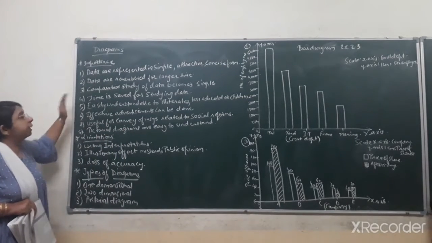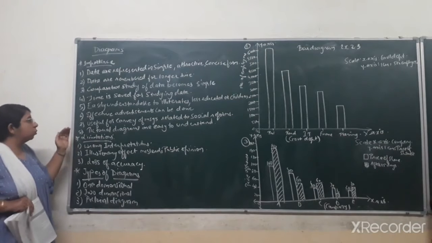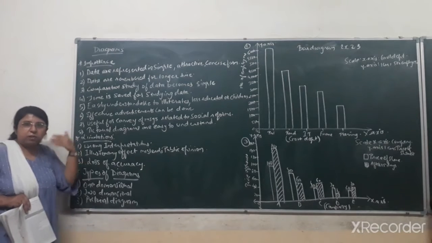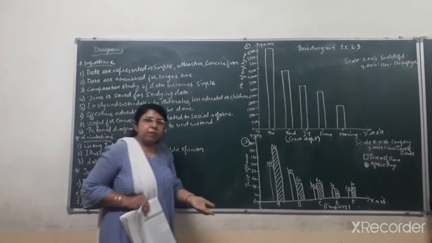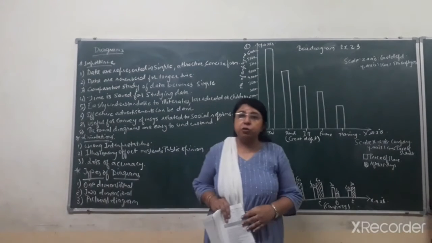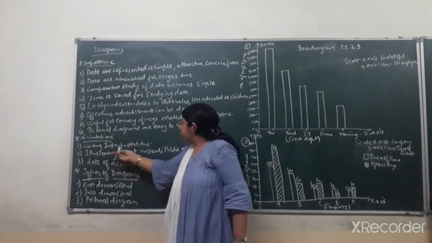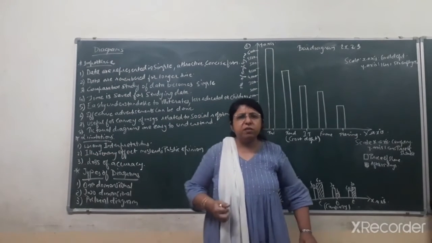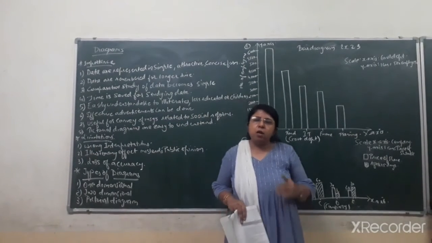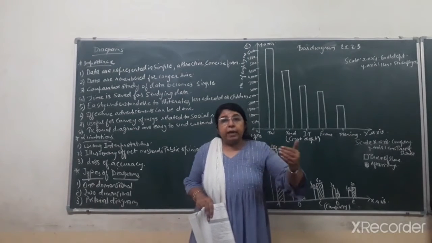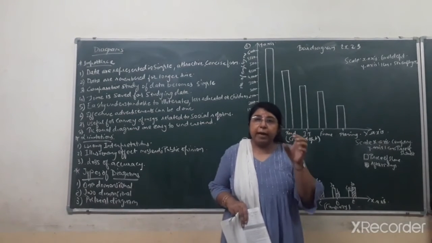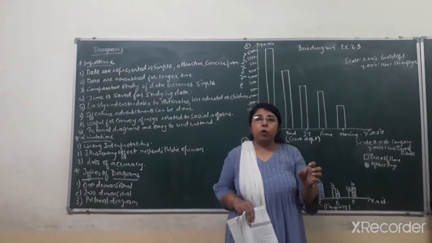Now after understanding the importance, let us move on to understand the limitations. Just as there are two sides of the same coin, in the same way as there are advantages, there are also limitations of this method. The first point you can see is wrong interpretations. It means if there are illiterates, uneducated people or children, then proper analysis or interpretation of the diagrammatic representation of data may not be possible.